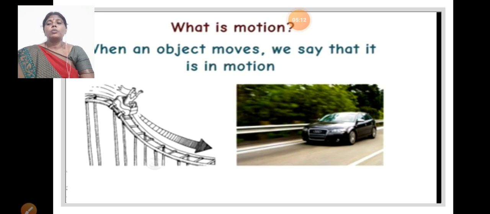Okay, now motion and rest. Which objects can move? They are in motion in position. While we are going on a train to travel from your place to another place, at that time you can observe so many outer parts of the train.